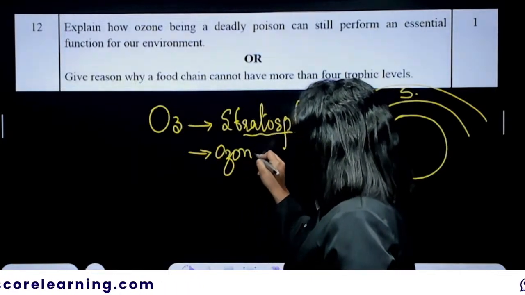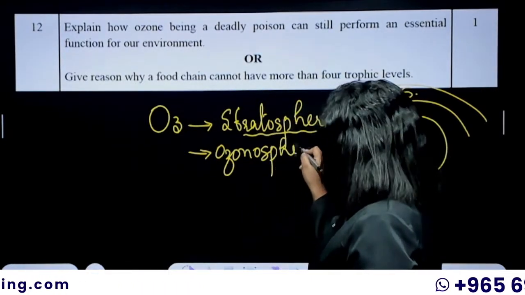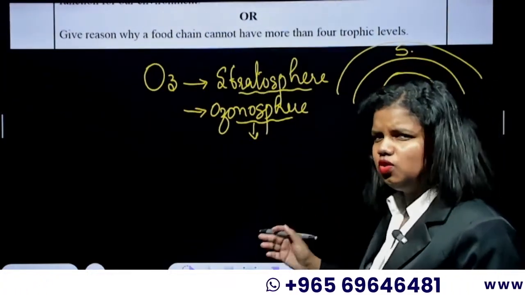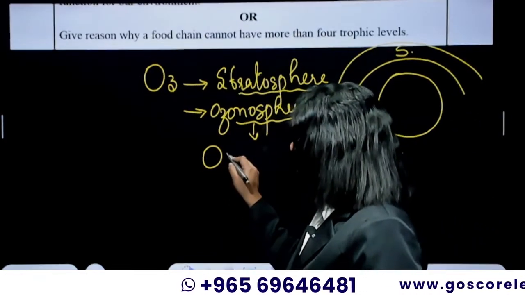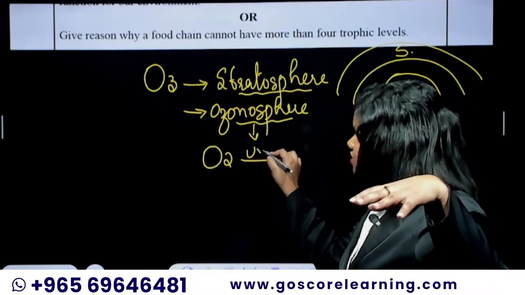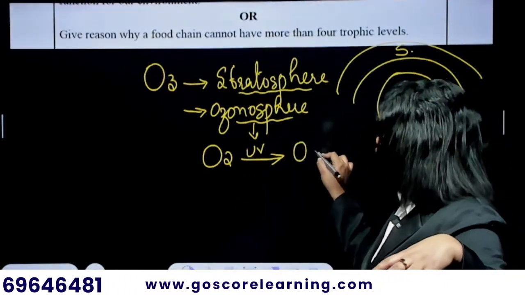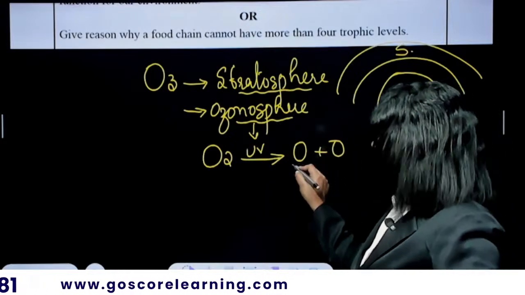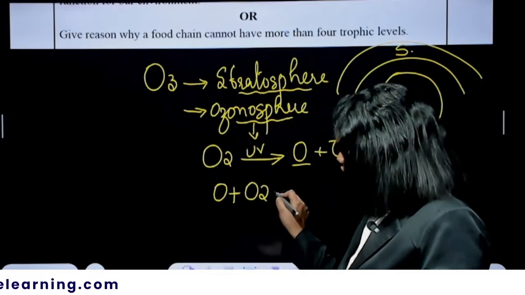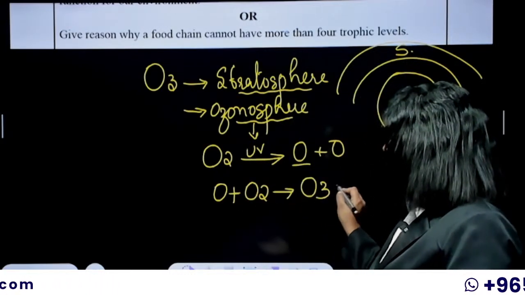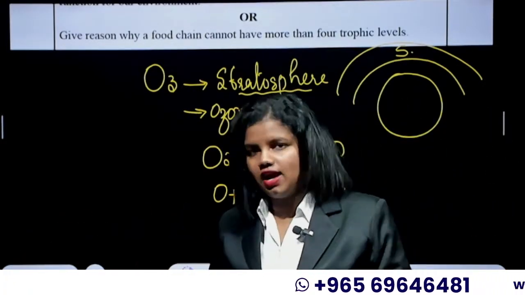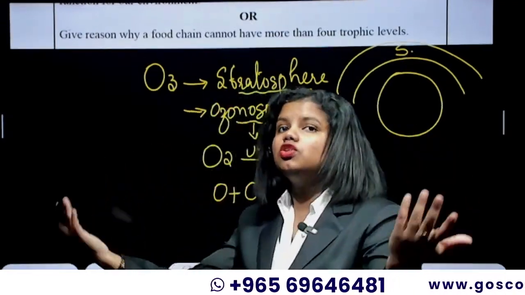So this ozonosphere, which is a part of the stratosphere, is where the O3 layer is formed. And how is O3 formed? O3 is formed when the oxygen molecule in the stratosphere splits under UV radiation into oxygen atoms, and one of these oxygen atoms reacts with another oxygen molecule to form an O3 molecule. Plenty of such O3 molecules together form the ozone layer.